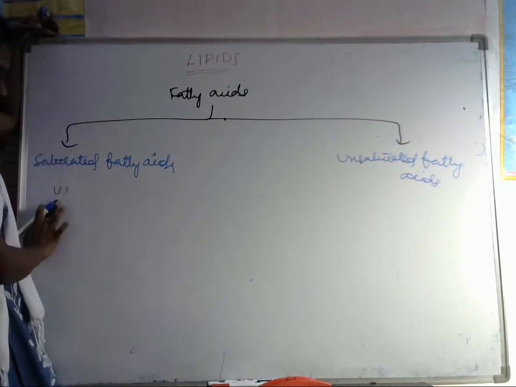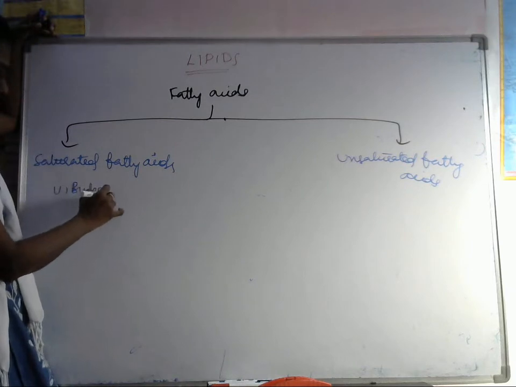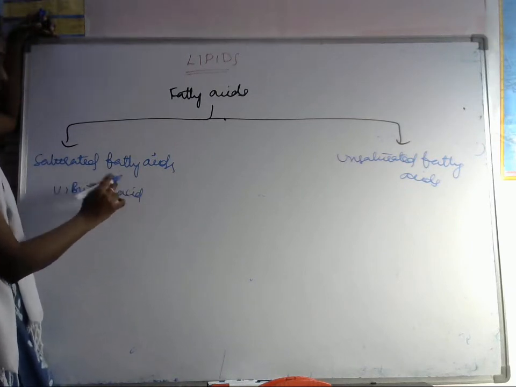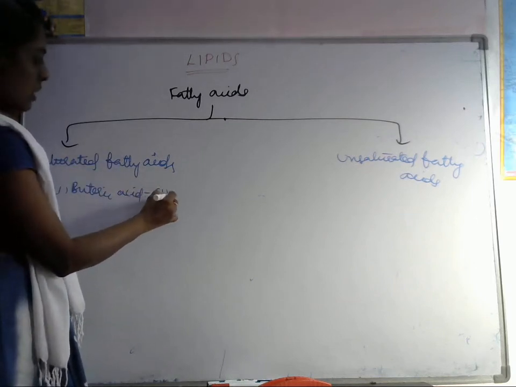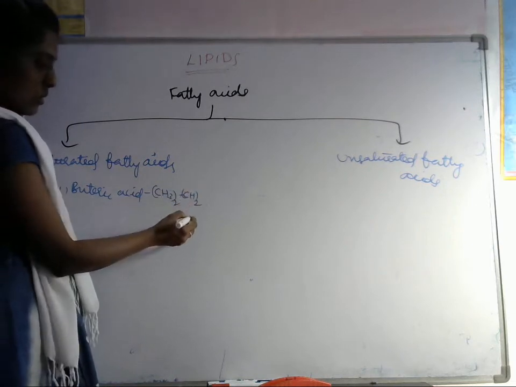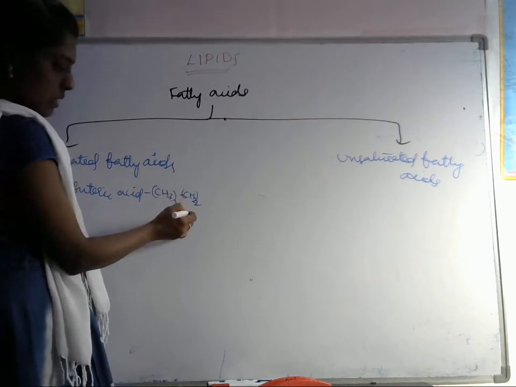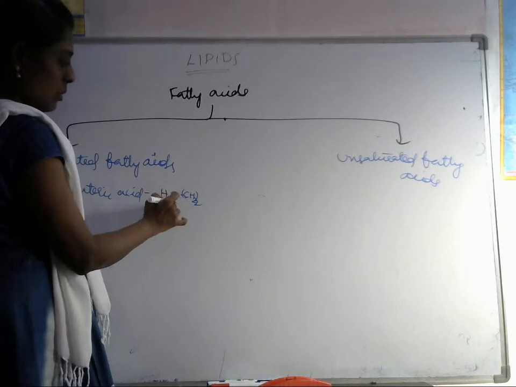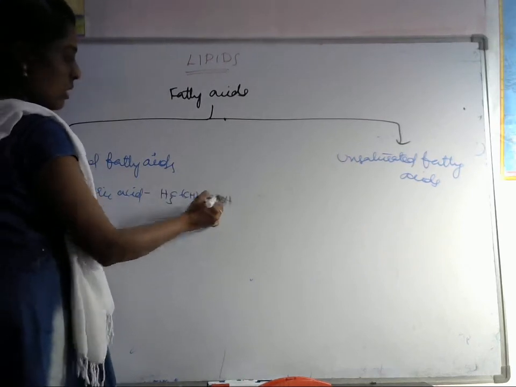Butyric acid is a saturated fatty acid which contains CH3, CH2 taken twice, and again it has a COOH group. Example, butter.